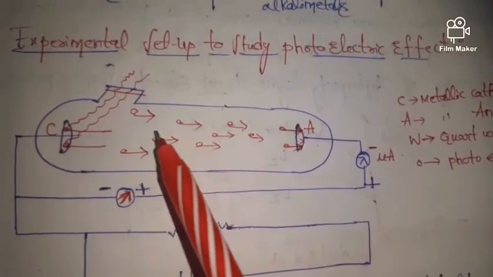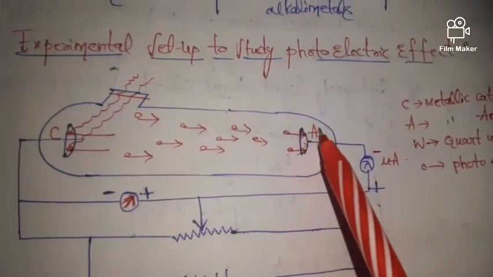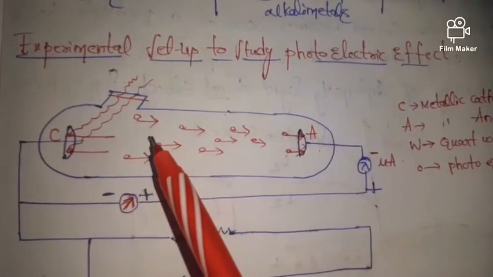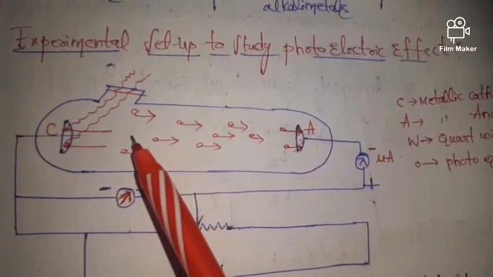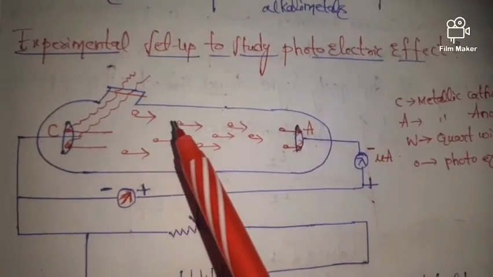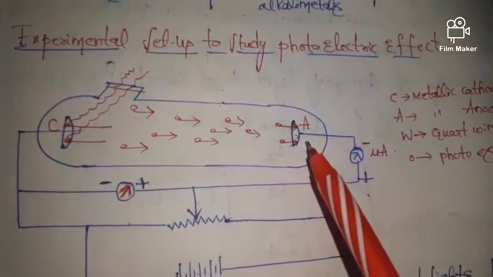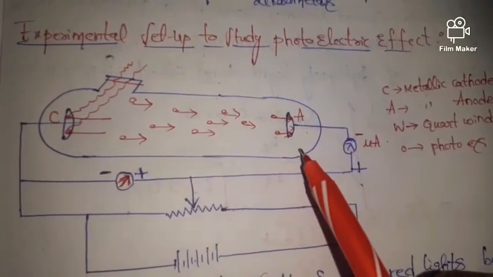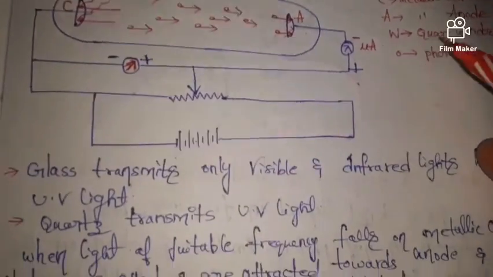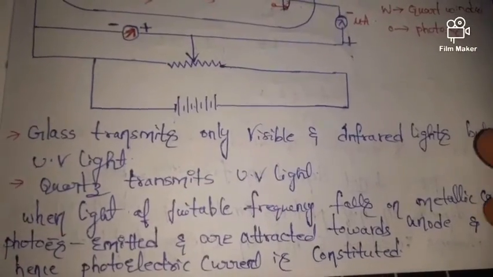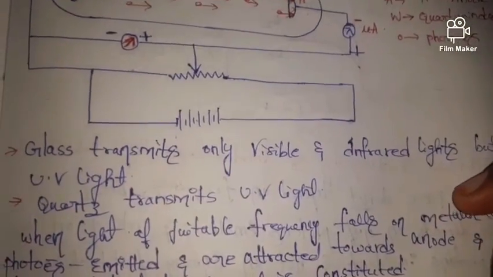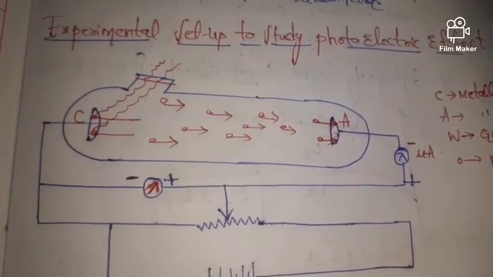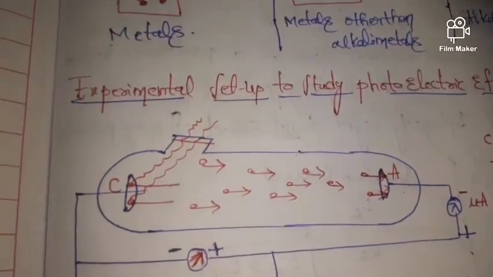These are the photoelectrons. Electrons are negatively charged, and this is the metallic anode. So these negatively charged photoelectrons get attracted towards the positively charged anode, and hence photoelectric current is constituted. Hope you understood this, friends.